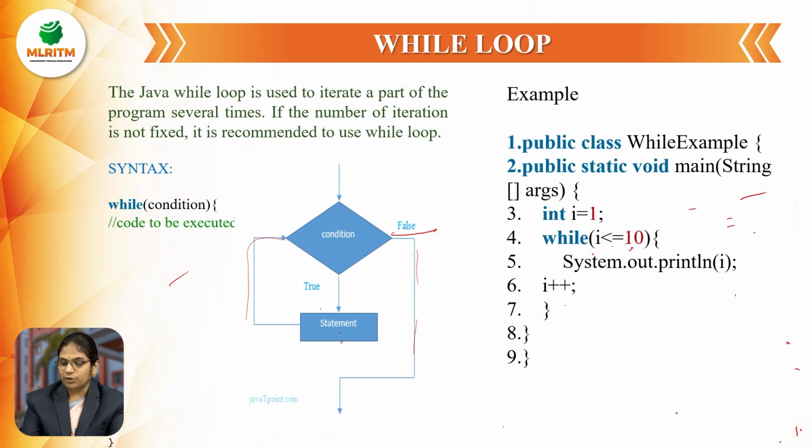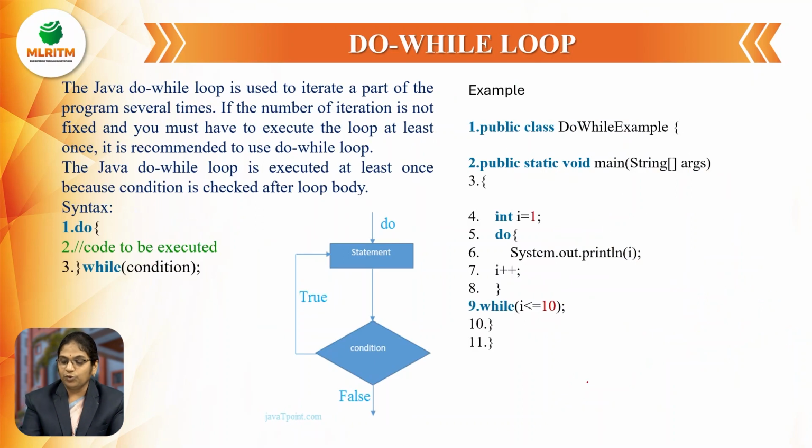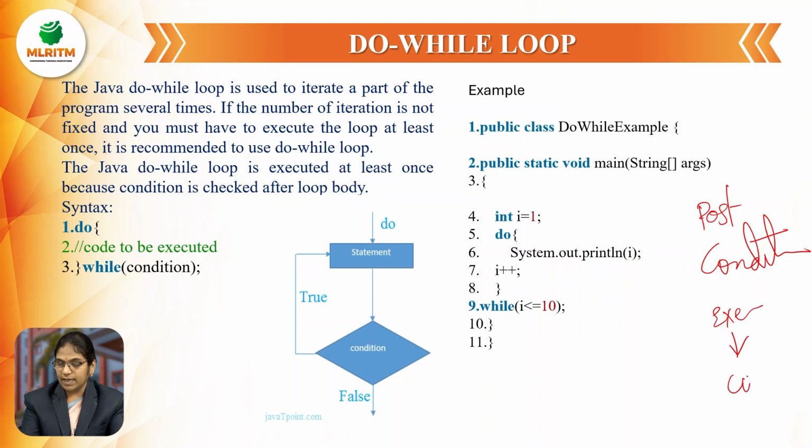That's why the while loop is also known as a pre-condition loop. Pre-condition loop means first checking the condition and then displaying the output. Whereas do while is a post-condition loop. Post-condition loop means first executing the code and then checking the condition. Here it is known as the post condition. So the Java do while loop is used to iterate or repeat a part of the program several times.